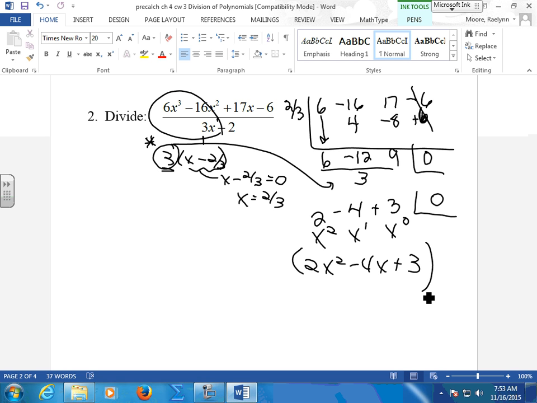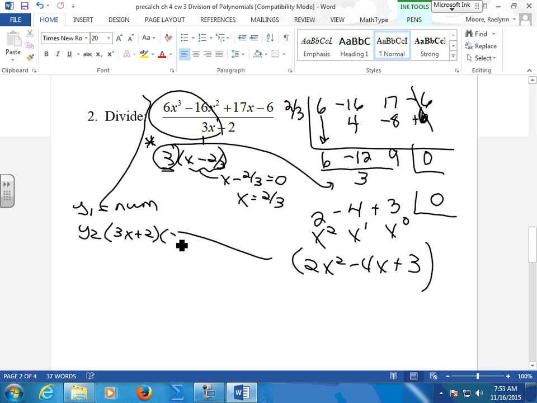You know what you can do, you can let your calculator do this if you want. This is a very easy way to check. In your y1, just put this numerator. In your y2, put the other parts that you're adding. You're checking.